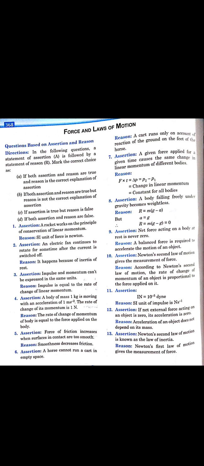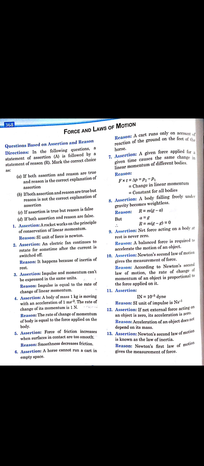Now see the reason. I have already told you that force applied for a given time, that is force into time, is del P upon del T. If you cross-multiply it, then it will be F into T. So Ft is the change of linear momentum, and it will be constant for all the bodies. So the change in linear momentum is the same for different bodies. So it is the correct explanation for the assertion. So this is the first option: the assertion and the reason are both correct, and the reason is also the correct explanation for the assertion.